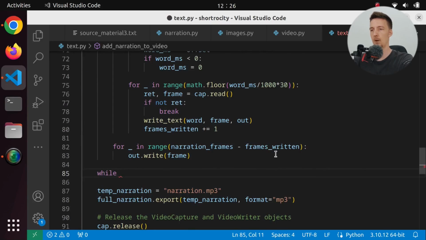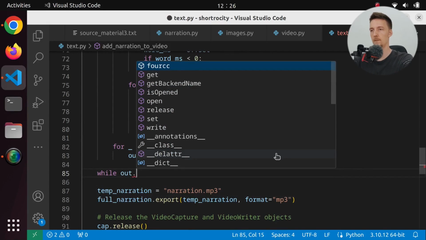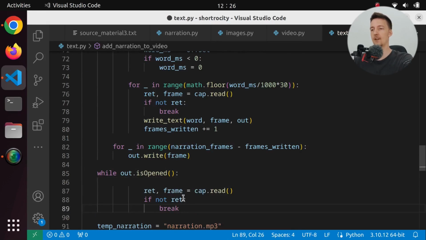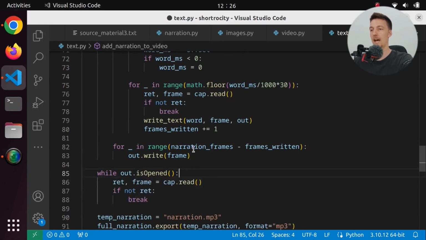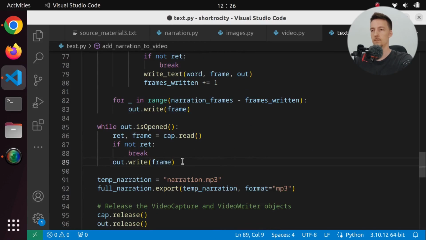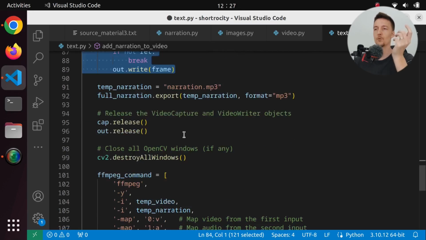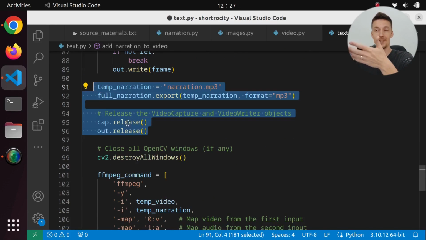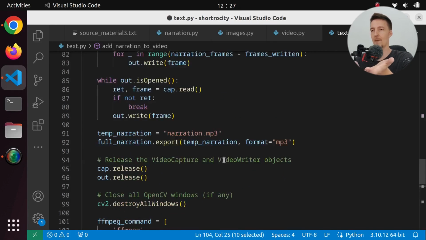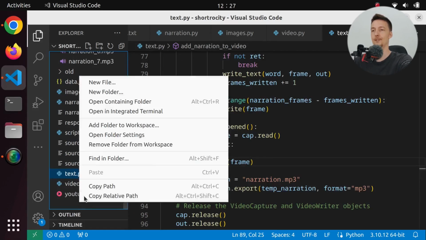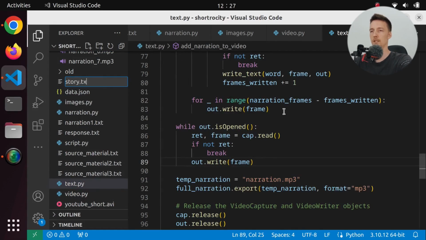While, and we can say out.isOpened. Now we can use isOpened. And we can read the frame and we can write the frame. So then we will actually write all the frames. That's actually the issue. Because we are saving the file here and then we're using that file in this ffmpeg command. But we are not actually writing the whole file. So that's it. Let's create another short. I wonder if I can do something like this. Story.text.